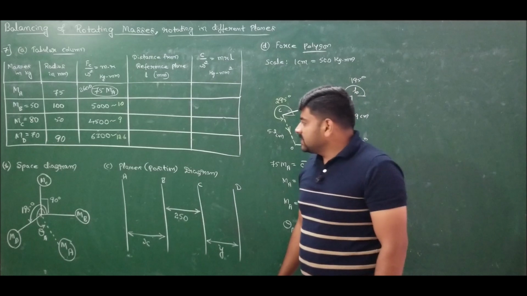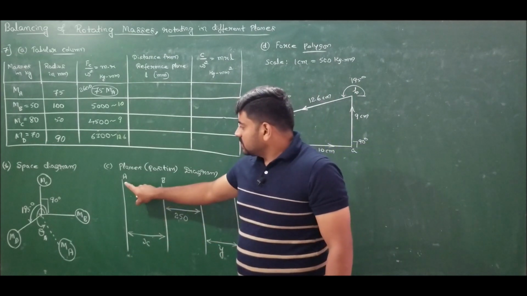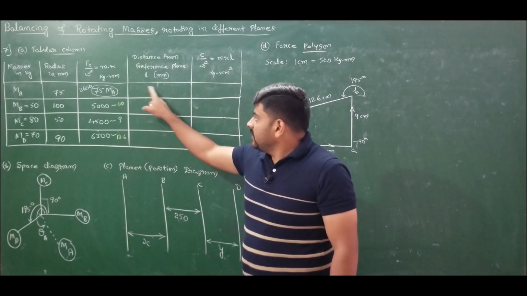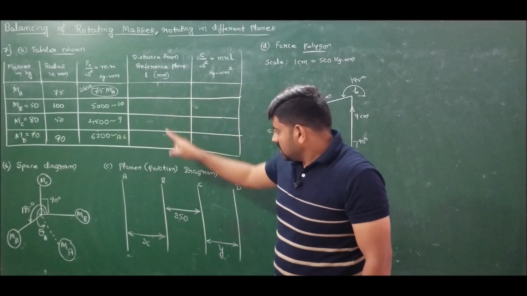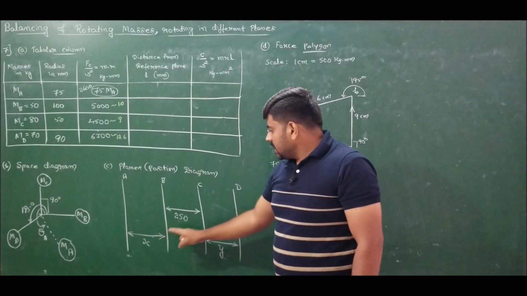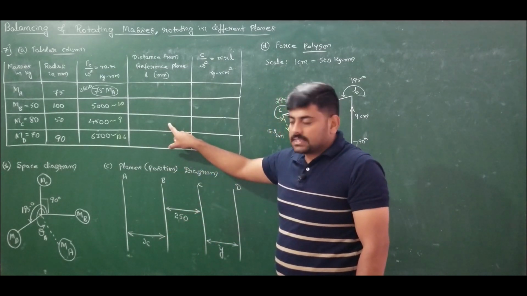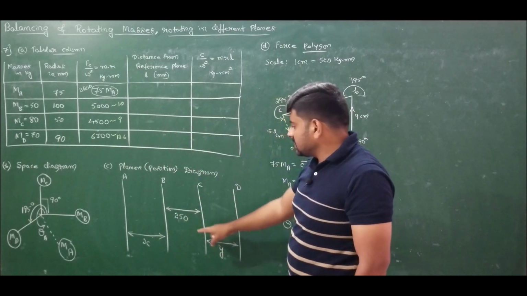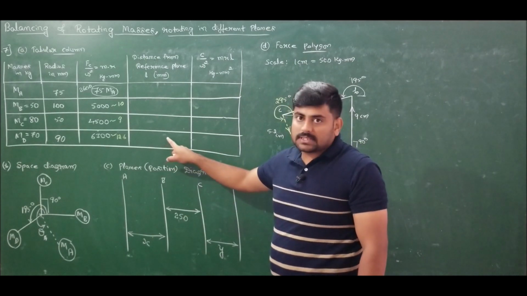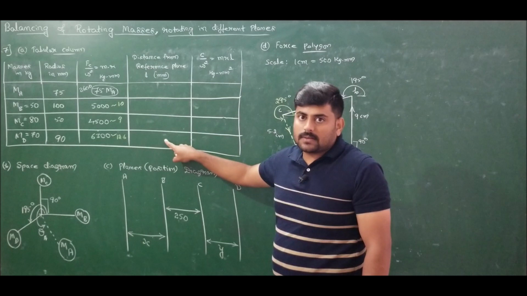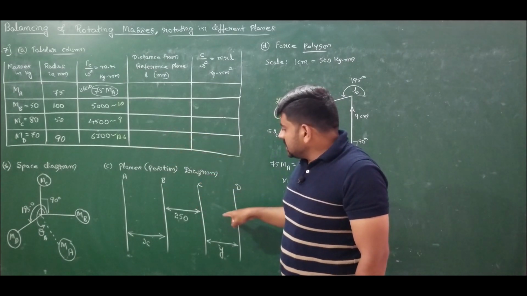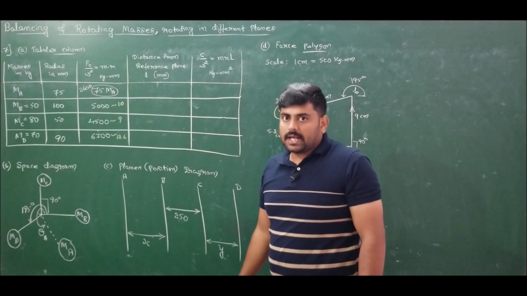Now a careful observation reveals that if I choose A as a reference plane, A will be eliminated. Distance from A to B is x, here I will get x. Distance from A to C is x plus 250, here also I will get x. Distance from A to D is x plus y plus 250, here also I will get x plus y plus 250. So I will get x plus y. As we know, only 3 sides will be remaining. The solution is a triangle.